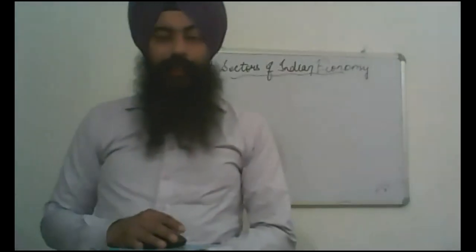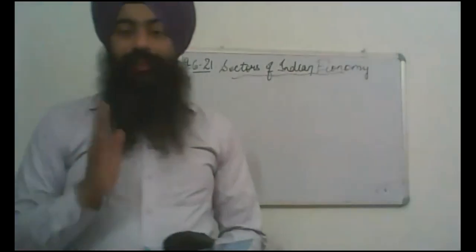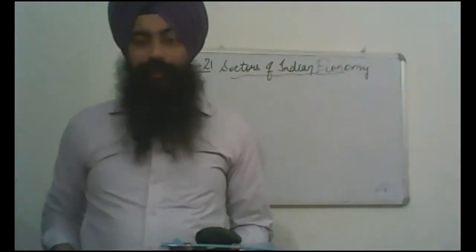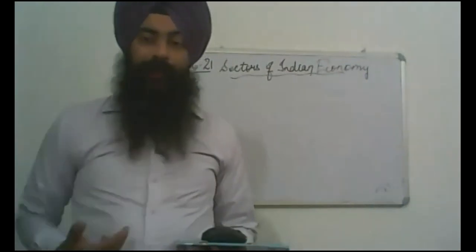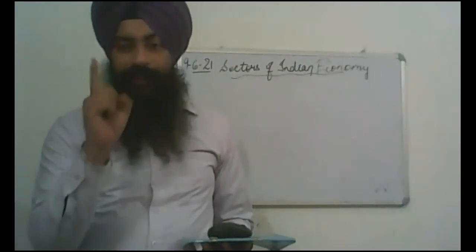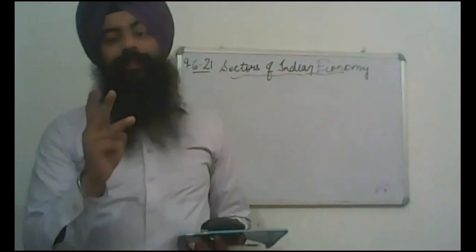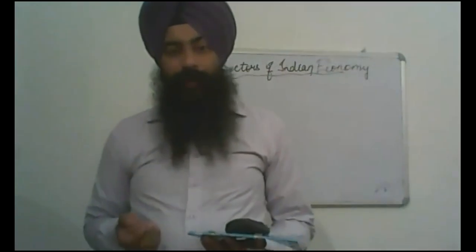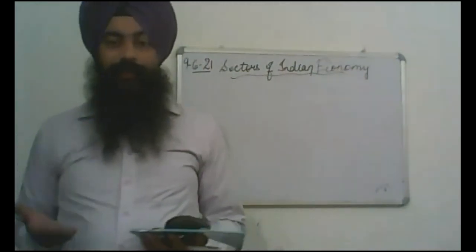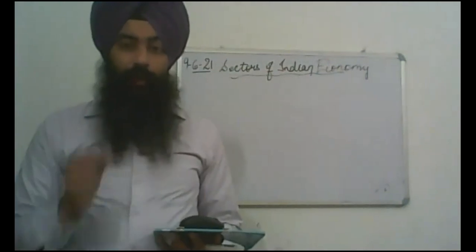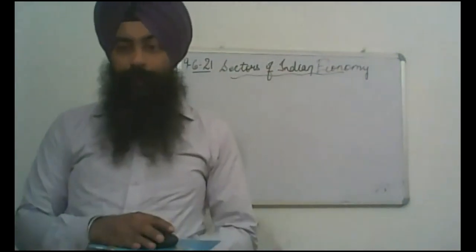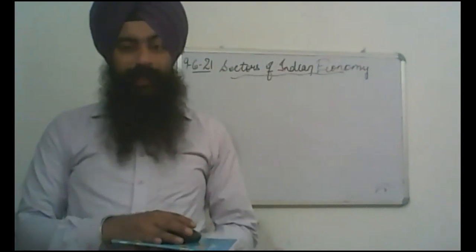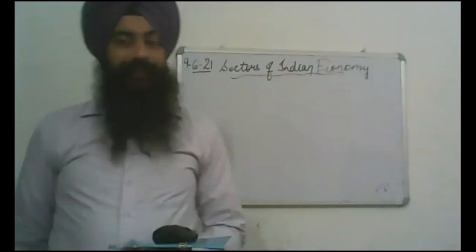In the Indian economy, sectors are generally divided on the basis of three categories. First, on the basis of nature, as we learned, there are three types of activities: primary sector activities, secondary sector activities, and tertiary sector activities. Clear? The primary sector produces the raw materials for the other sectors. The secondary sector manufactures goods based upon the products produced by the primary sector. Raw materials are transformed into finished goods in the secondary sector, which is known as the manufacturing sector.